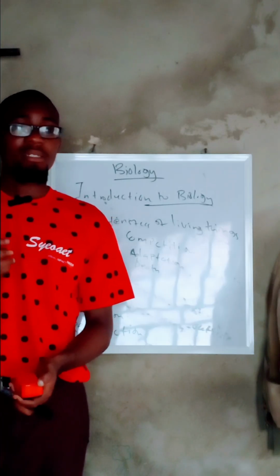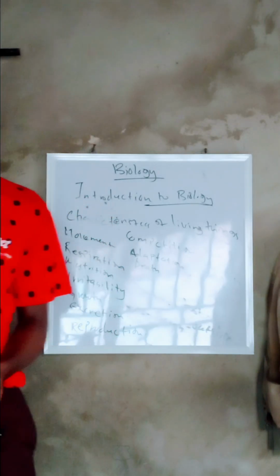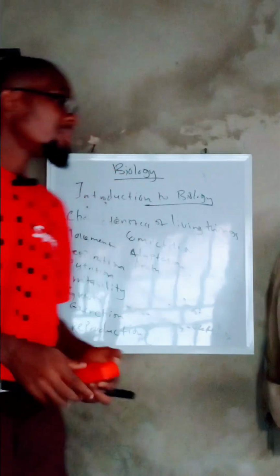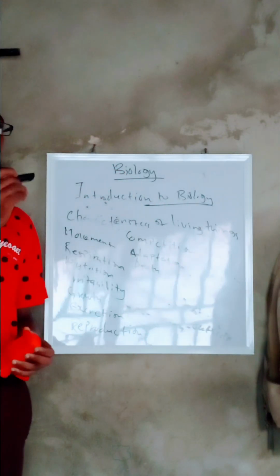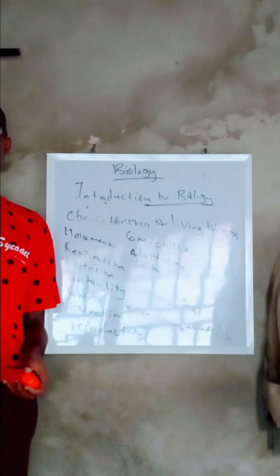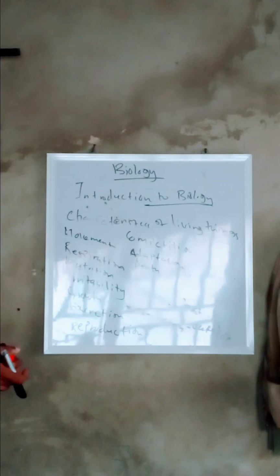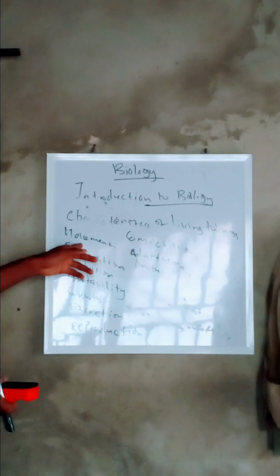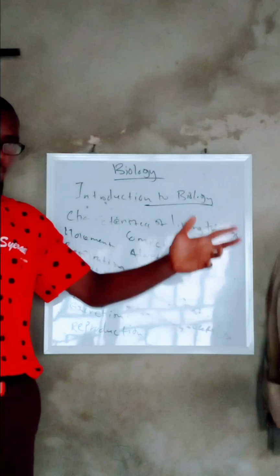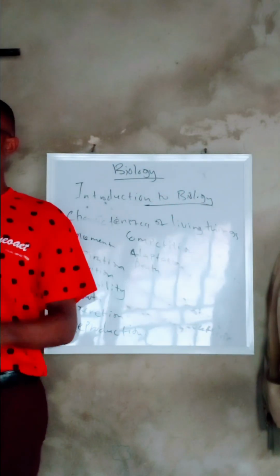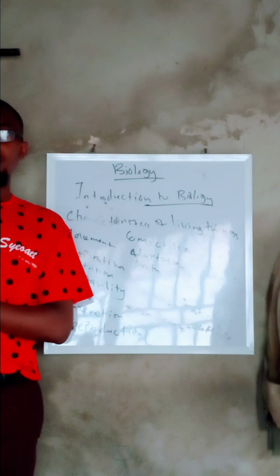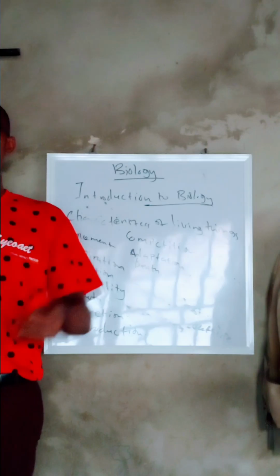So don't see movement as me moving towards your direction. Movement can also be when the plant is moving towards sunlight. And of course, we would discuss all those things in my next video. So movement is the transport of materials from one part of the plant to the other, or the transport of organisms from one place to another.